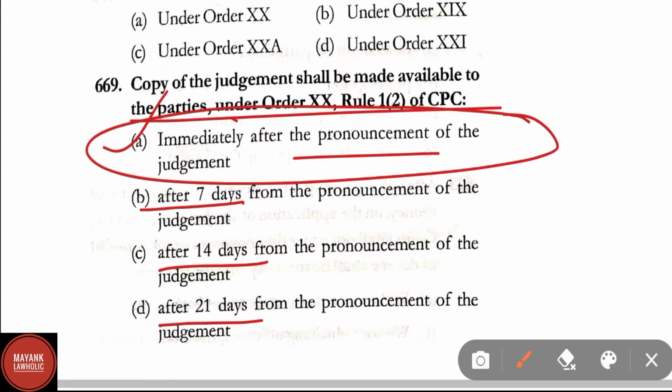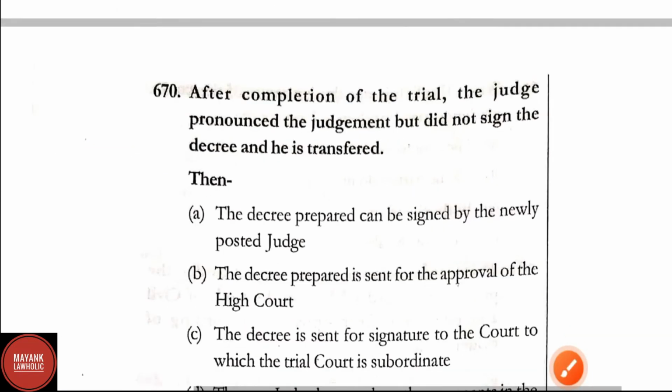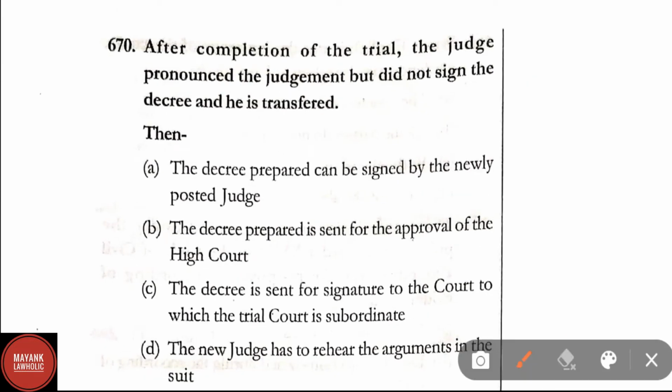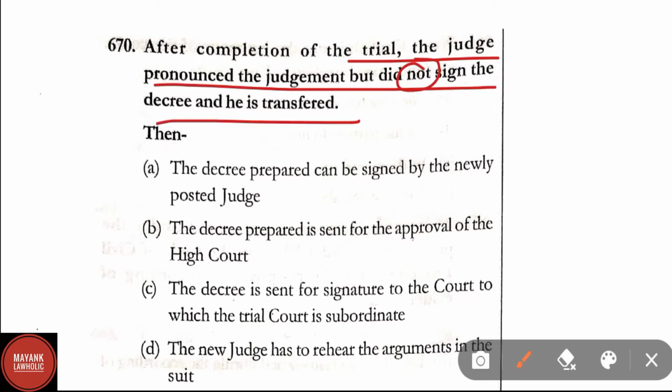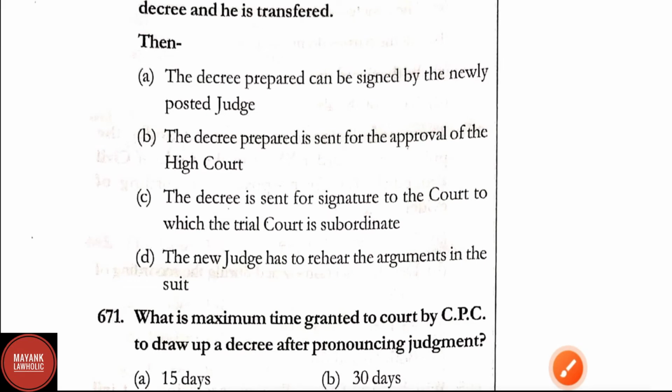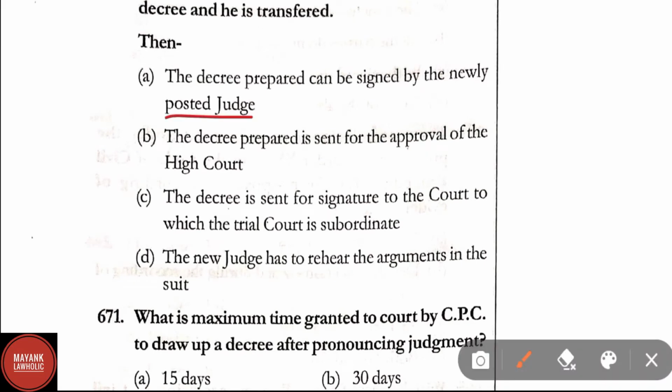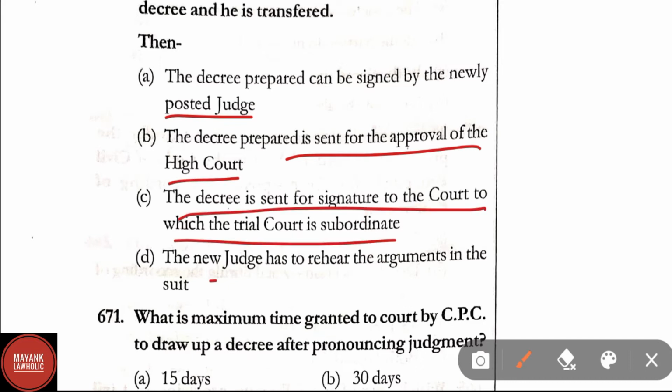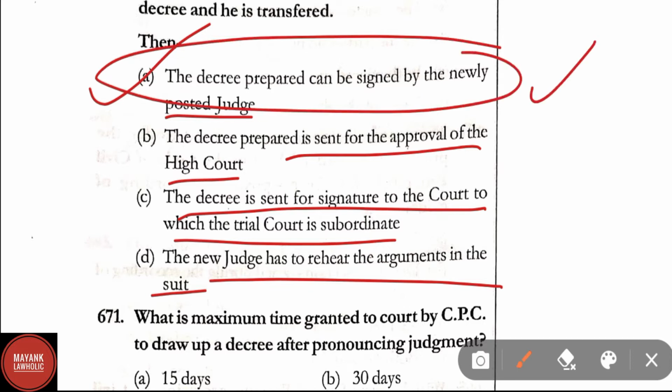Copy of judgment shall be available to the parties under Order 20, Rule 1, Clause 2 of CPC immediately after the pronouncement of judgment. Question number 670. After completion of the trial, the judge pronounced the judgment but did not sign the decree and he is transferred. Then option A, the decree prepared can be signed by the newly posted judge. The decree prepared is sent for the approval of the High Court. The decree is sent for signature to the court to which the trial court is subordinate. The new judge has to rehear the arguments in the suit. In question number 670, correct answer is option A. The decree prepared can be signed by the newly posted judge.